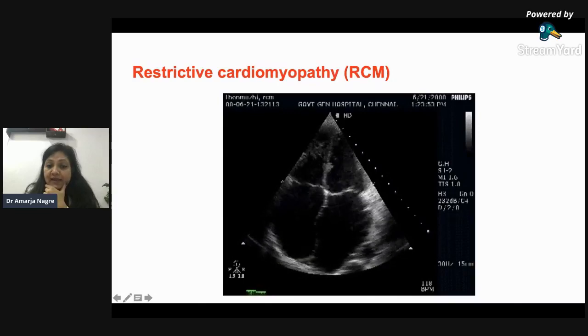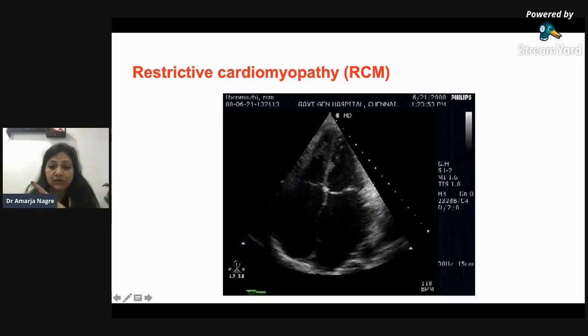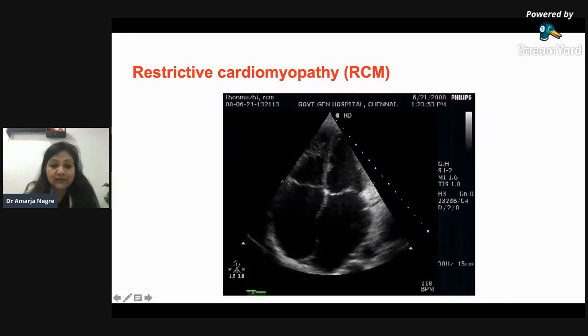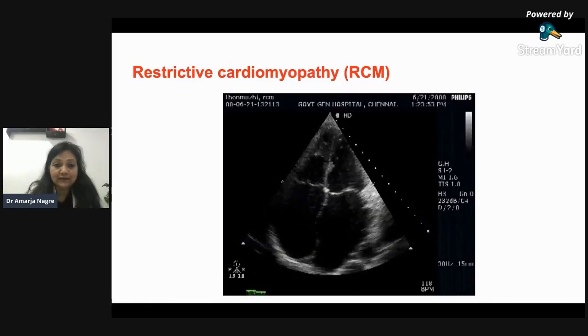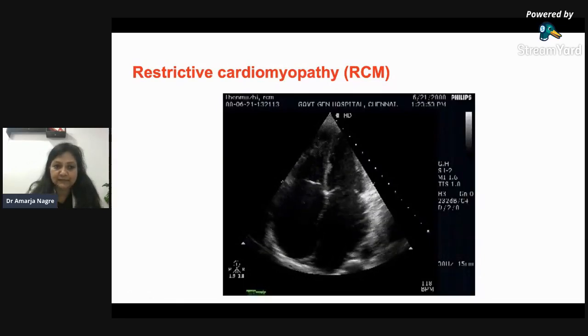It is the biatrial enlargement. It is not the ventricular enlargement in restrictive cardiomyopathies. Restrictive cardiomyopathy is a spot diagnosis, that it is biatrial enlargement. If you can see this, you will never forget this echo video. And this is the restrictive cardiomyopathy, in which biatrial enlargement is seen.